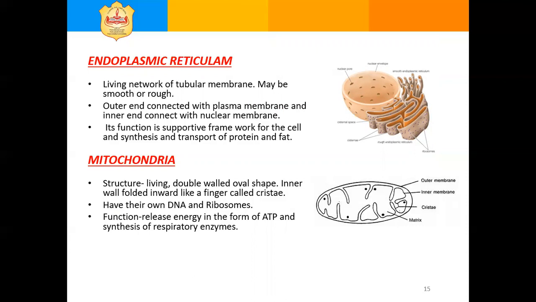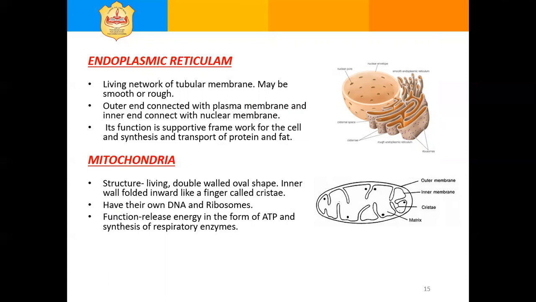The outer wall is smooth, but the inner wall is folded inward like fingers. These folds are called cristae. Cristae increase the surface area of the inner membrane. Mitochondria have their own DNA and ribosomes.